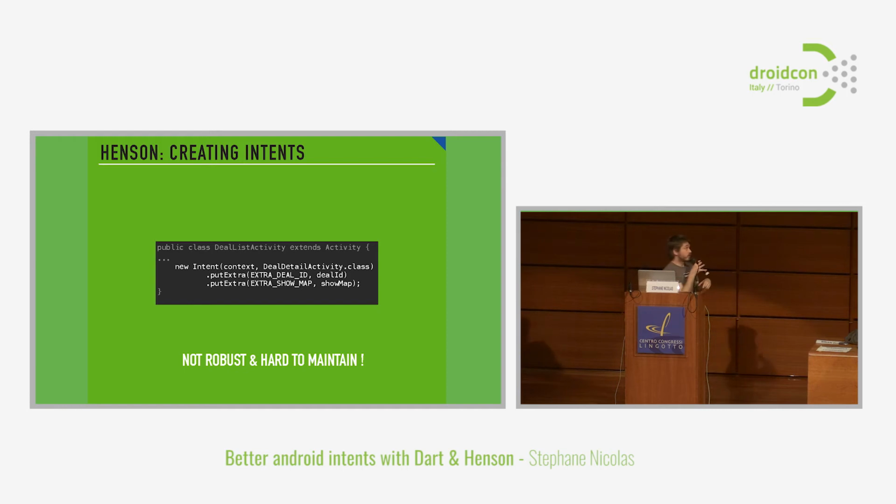The issue is that it's not robust, because we can make a mistake. We can, for instance, exchange two keys. That's quite possible. But also for us, as I told you before, the real issue is how to maintain that over time. We have an application that is 7 years old, so from the very beginning of Android, maybe more than 100 developers contributed to it with different styles. Things are getting better, but still we have quite a lot of legacy code. And as I said, we are publishing new features in every release, every 3 weeks, and 40 people, maybe even 50, if I include the team in Romania, are contributing to these features.